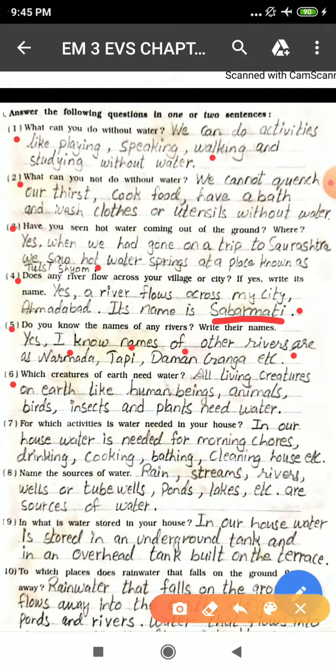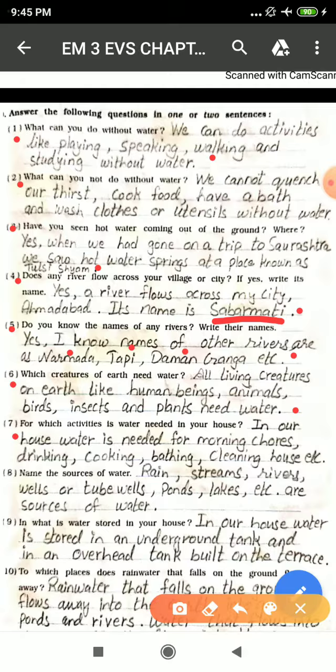Sixth, which creatures of earth need water? All living creatures on earth like human beings, animals, birds, insects, plants, crops, each and every living being need water, as without water students will die.